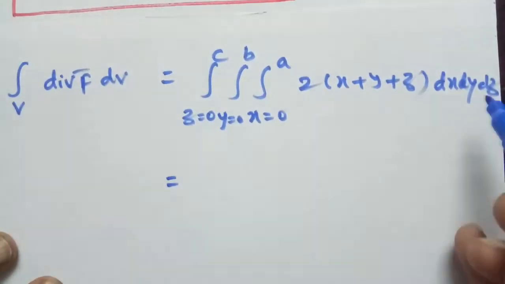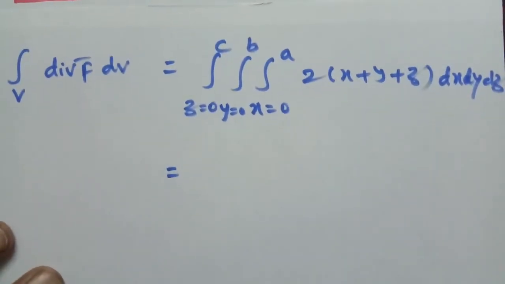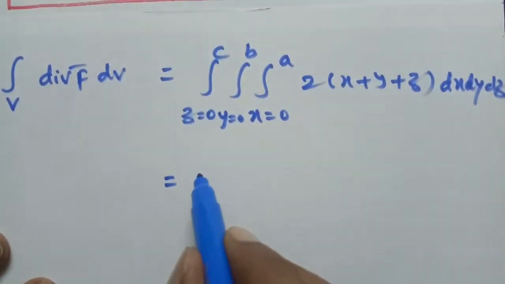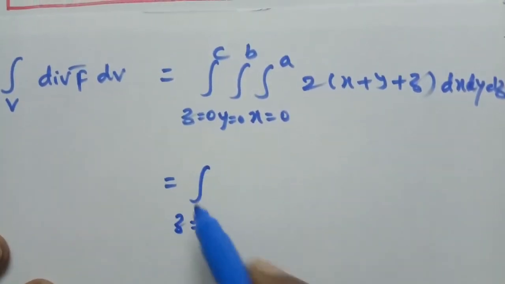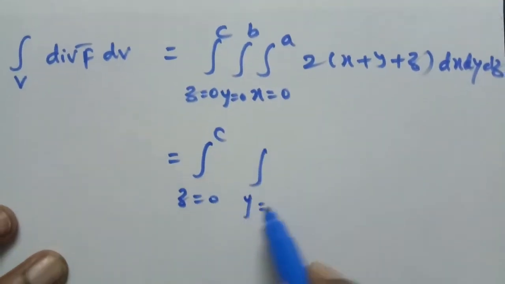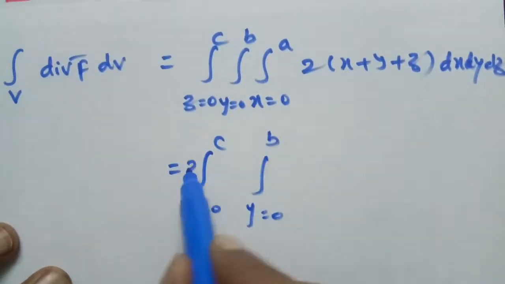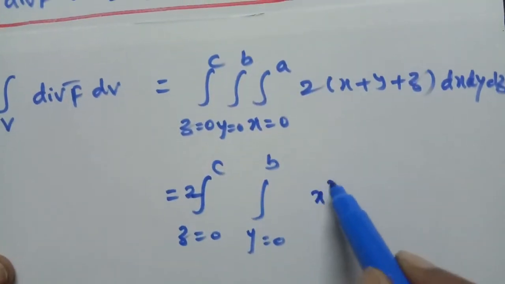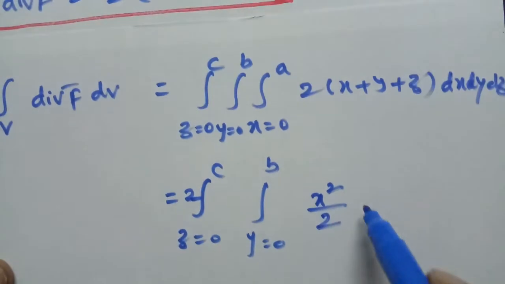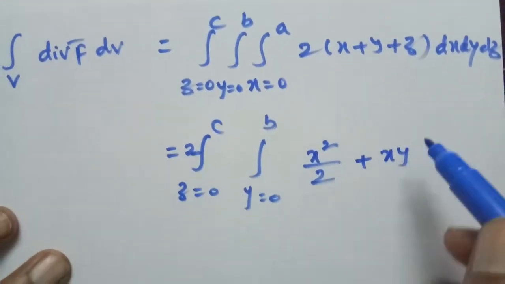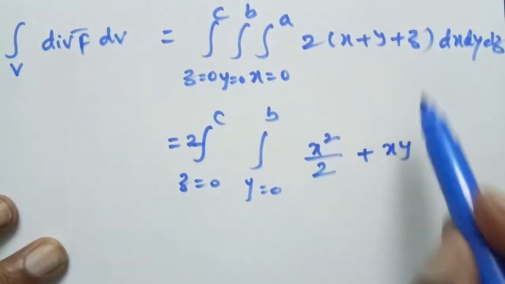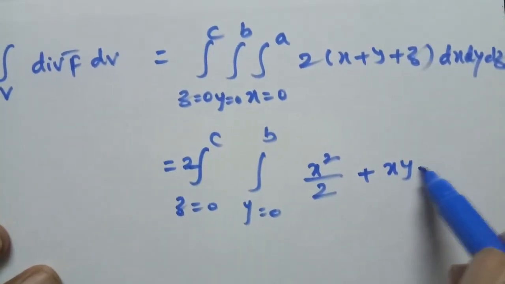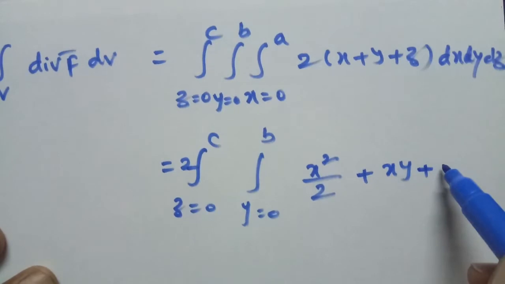So first we are integrating with respect to x, keeping y and z constants. Therefore z equal to 0 to c, y equal to 0 to b, 2 is a constant, so we write it outside. The integration of x is x square by 2, plus y is constant, so the integration of 1 with respect to x is x, so y into x. z is also constant, so z into x.